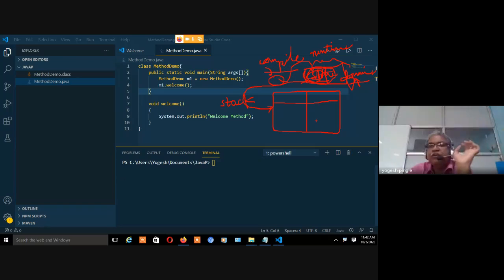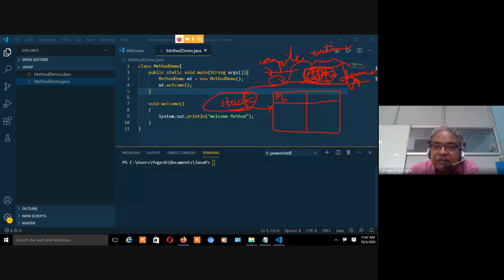Stack is very important, right? So class is calling main, main is calling welcome, which is calling another method called println. It is something called a system call. One function or one method is calling another method, that method is calling another method, and so forth. Whatever you are calling and whatever you are returning is a part of stack. So stack memory is responsible for storing this.